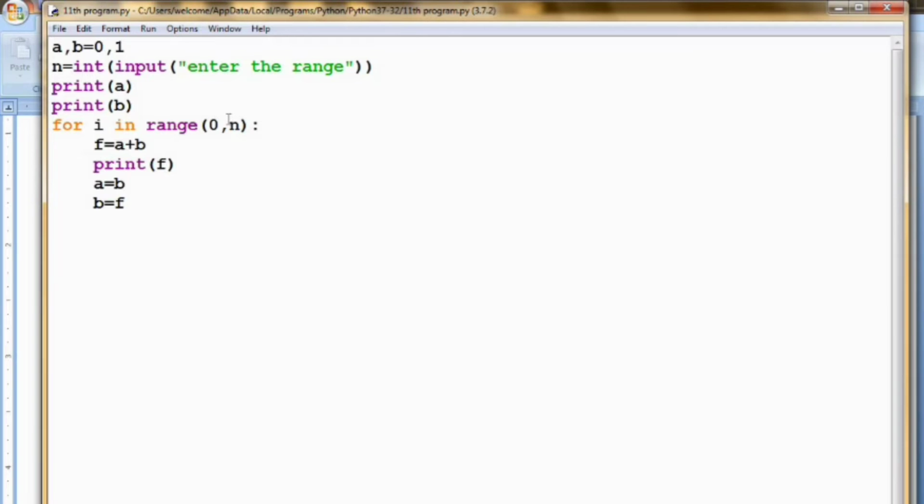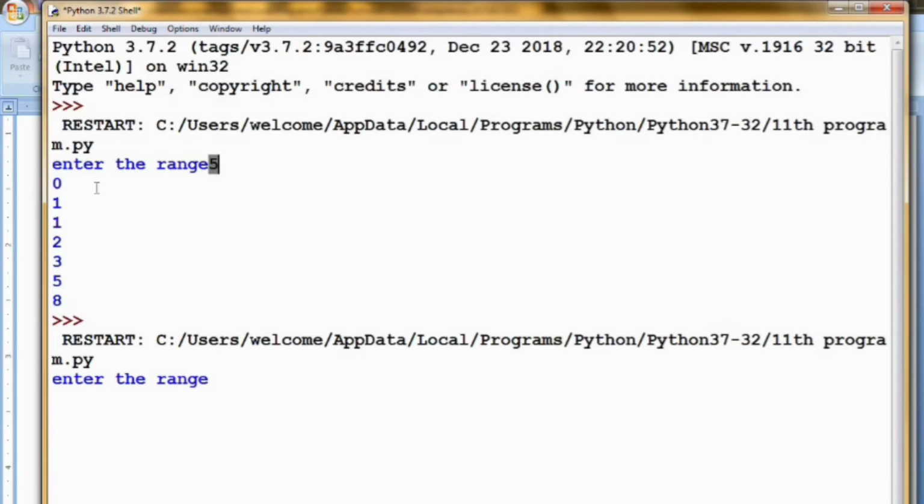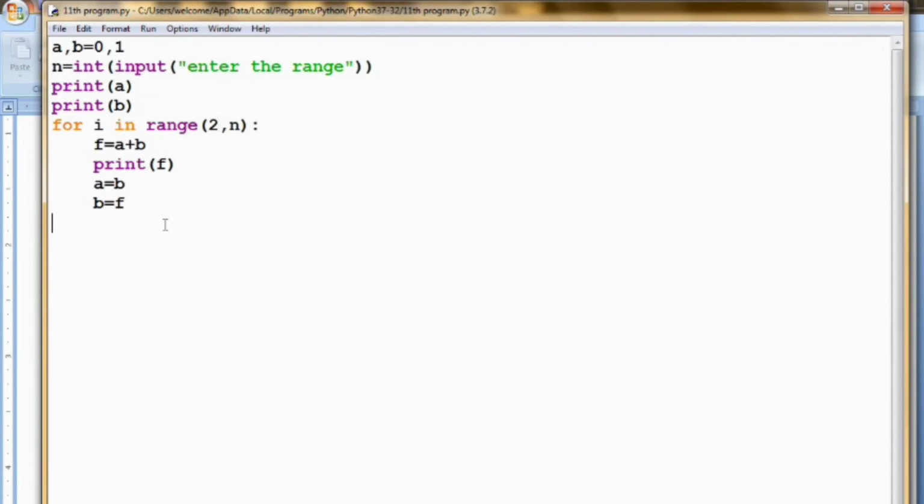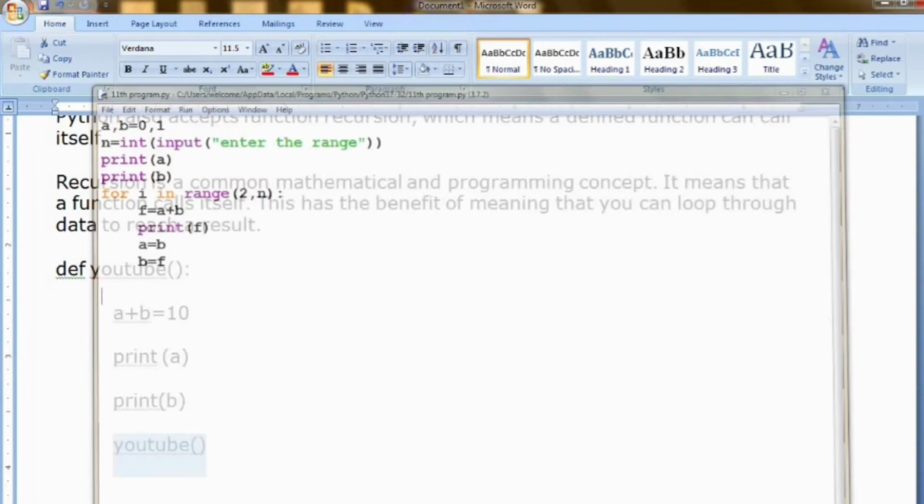To overcome this, I am starting here not from 0, but from 2. Now I am running the program, and now I am entering the range to be the same 5. Now 5 outputs are printed. So this is the Fibonacci concept using a direct method, and it is a simple algorithm, a simple logic behind it. So using this simple logic, we are going to perform the same operation using recursion. So let's move to the recursive coding part.